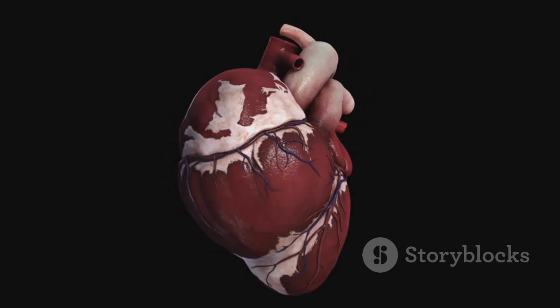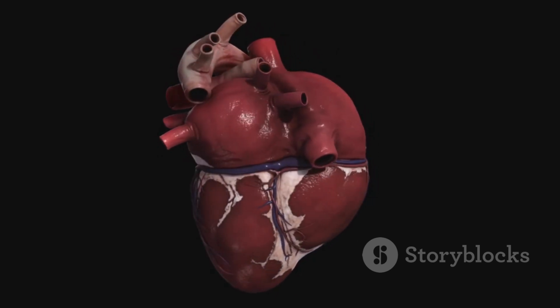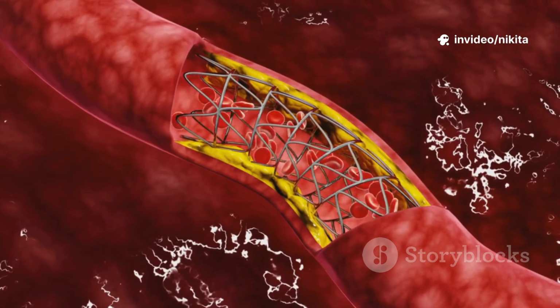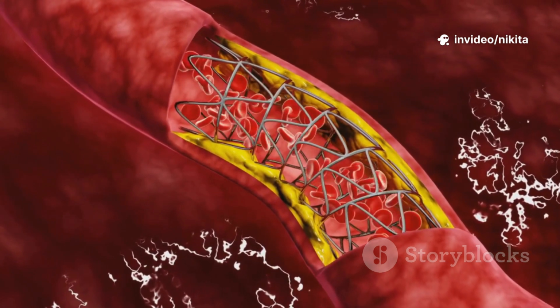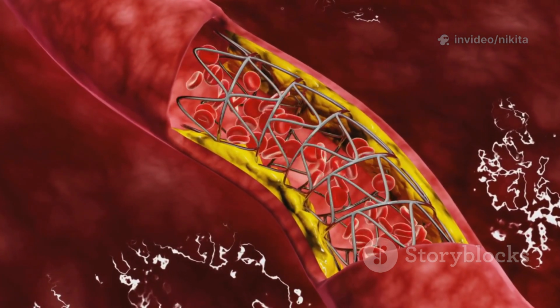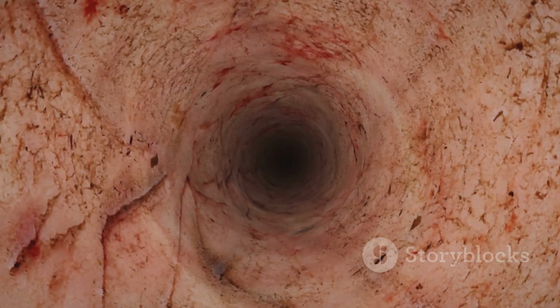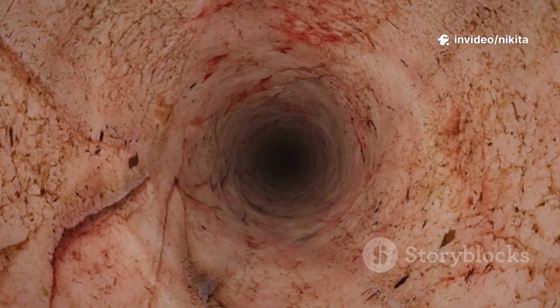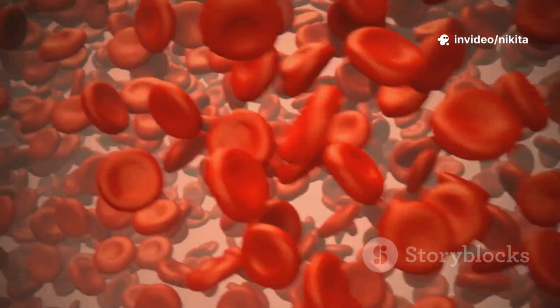Your heart, like any other muscle, needs its own dedicated blood supply to function correctly. This vital blood supply is delivered by the coronary arteries. Think of them as the heart's fuel lines, ensuring it receives the oxygen and nutrients it needs. When healthy, these arteries are open, smooth, and flexible, allowing for optimal blood flow. This ensures blood can flow freely and efficiently to the heart muscle.